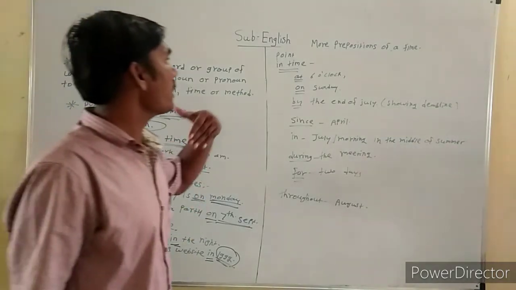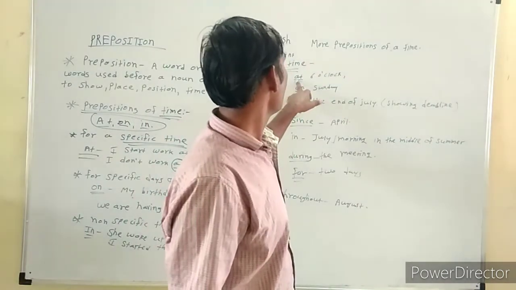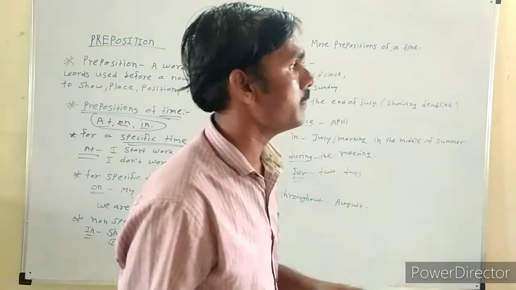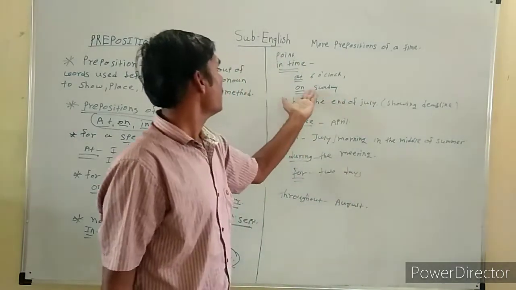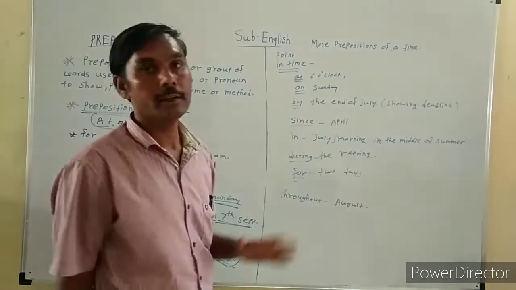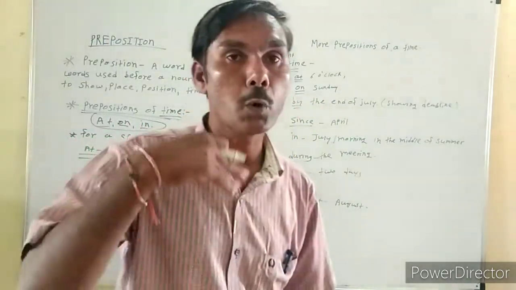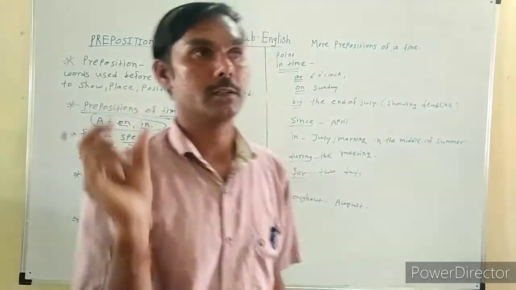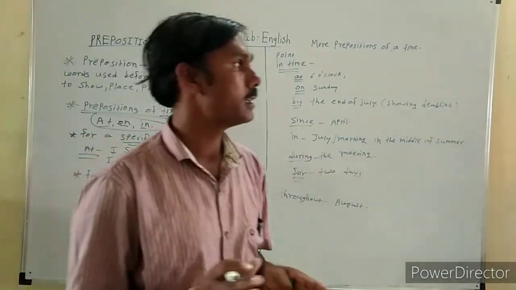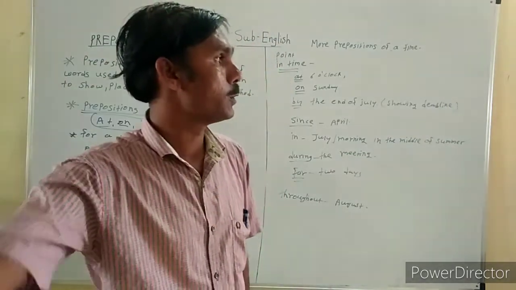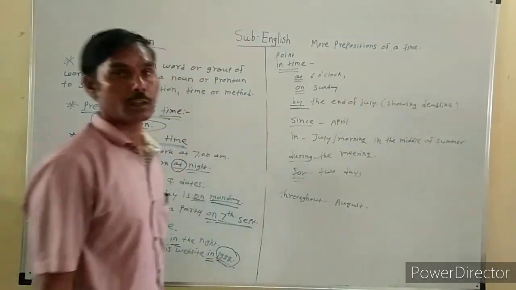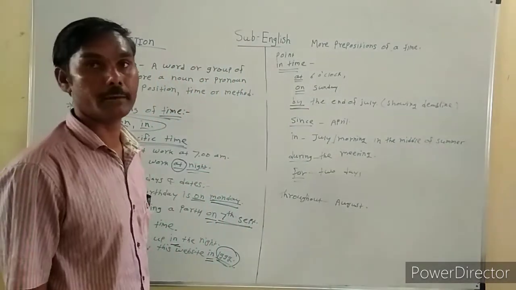Let's see more prepositions of time. We saw at is used before a specific time, at 6 o'clock. On is used before days, on Sunday. By is used to show the deadline of the work. For example, this project must be finished by the end of July. It is showing the deadline.